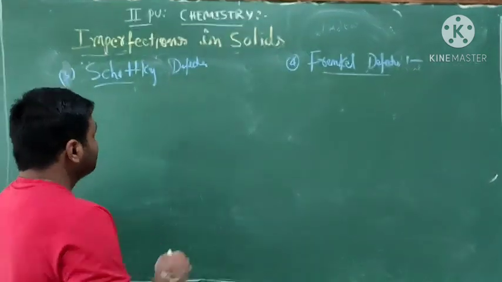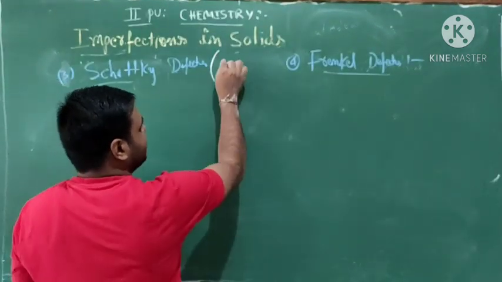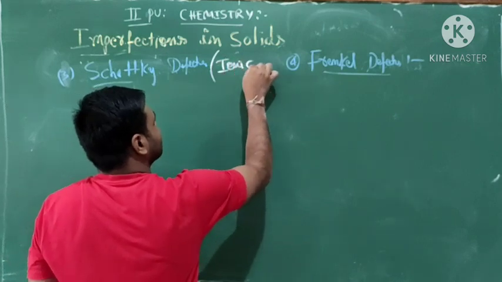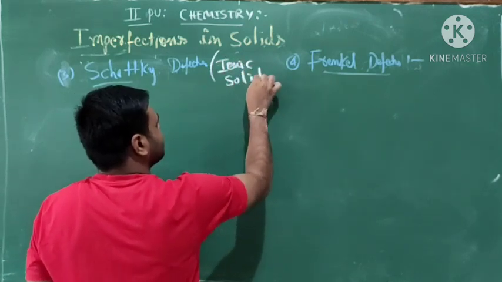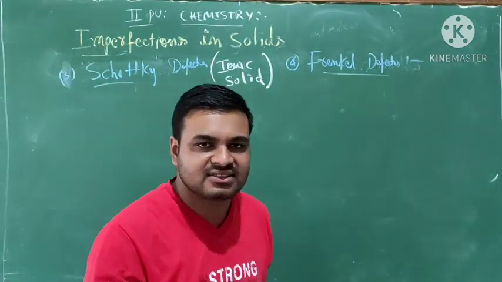So here is a very important point: both are involved in ionic solids. First point is both occur in the presence of ionic solids.